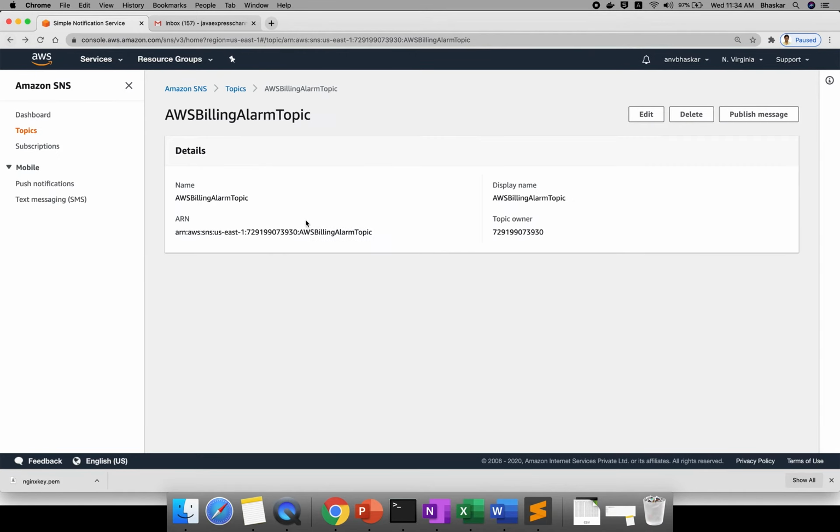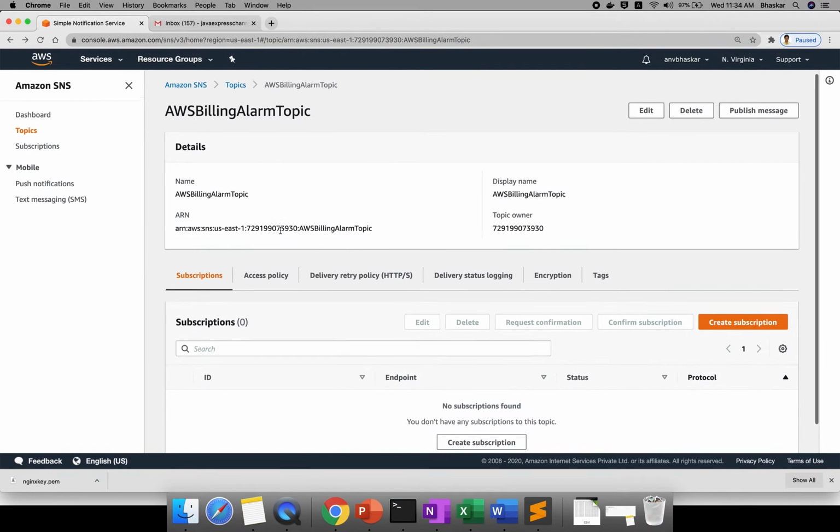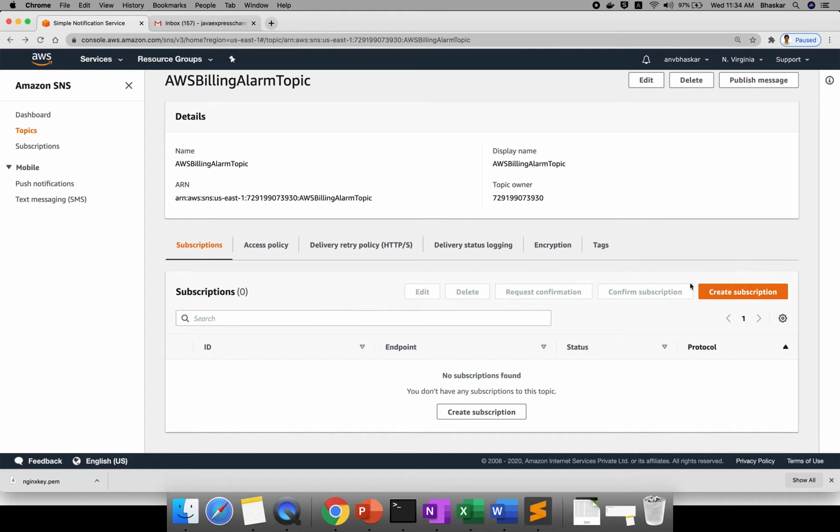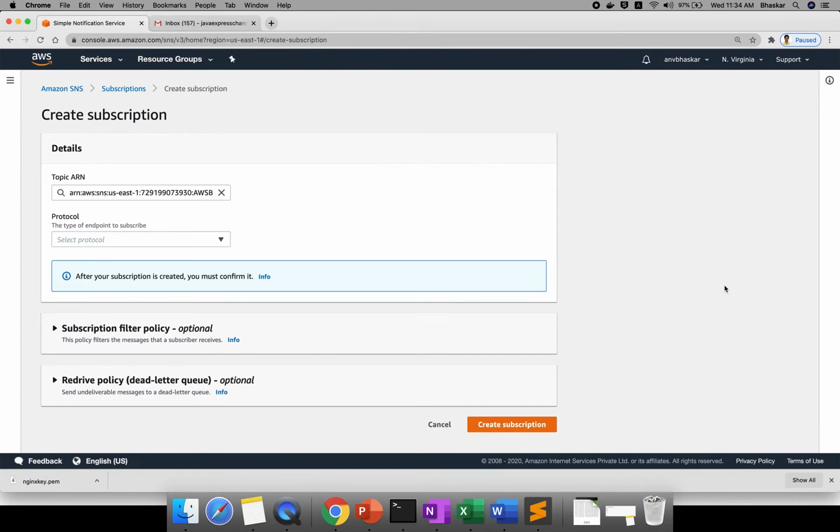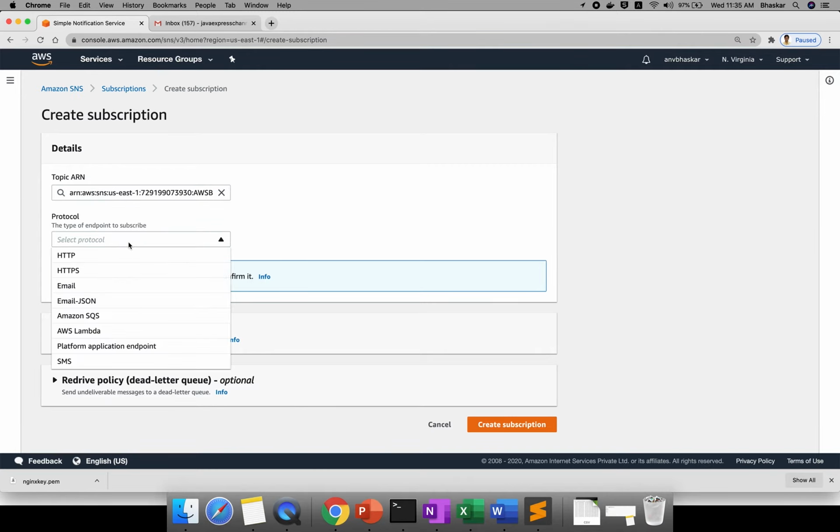Now you created the topic, and there is a subscription. You can create a subscription here. In the drop down it will show you the AWS billing alarm topic. Here you can provide the protocol: HTTP, HTTPS, email, JSON, SQS, Lambda, SMS, everything.